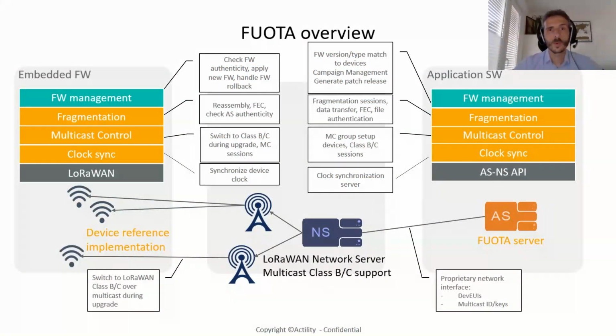In this overview, we can see there are three parts. We have the device part on the left and the application server part on the right. In the middle, we have the LoRaWAN network server, which makes the link between the application server and the device. When we talk about the FOTA specification, it's actually a set of applications, because the FOTA specification includes multiple applications. We have the clock sync, the multicast control, the fragmentation, and the firmware management.